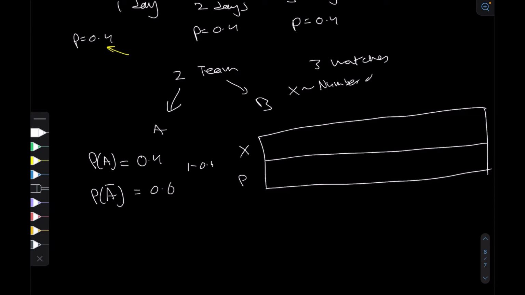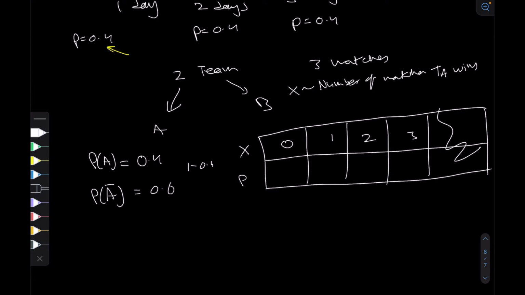Number of matches team A wins. Right, so what are the possibilities? If they're playing three total matches, either team A wins 0 matches, it wins 1 match, wins 2 matches, or wins all of the 3 matches. So these are all of the 4 possibilities, and this box is the probability of them winning 0 matches, this box is the probability of them winning 1 match, and so on and so forth.